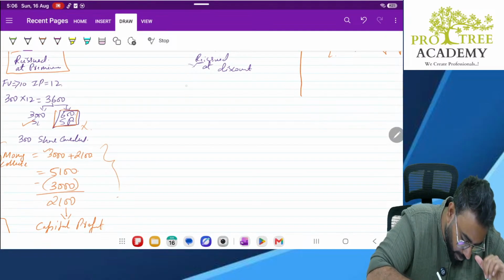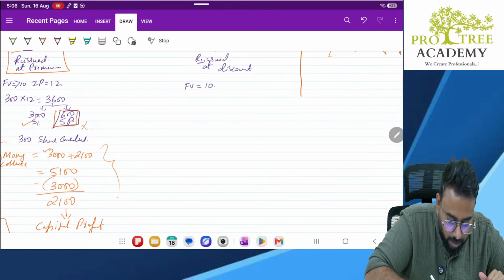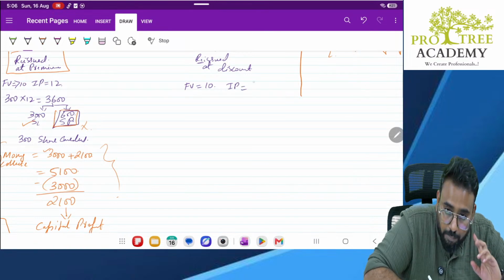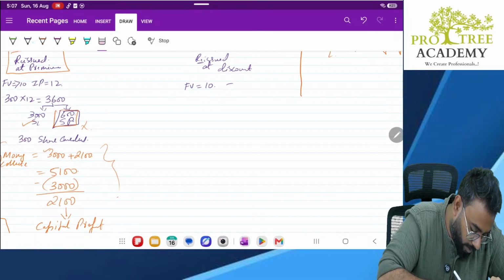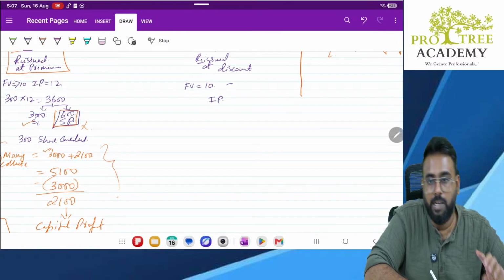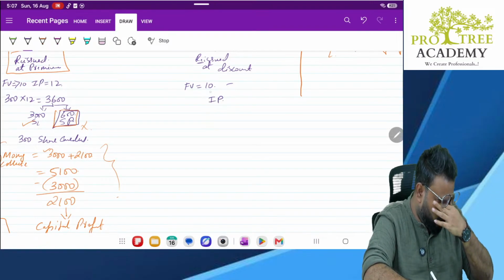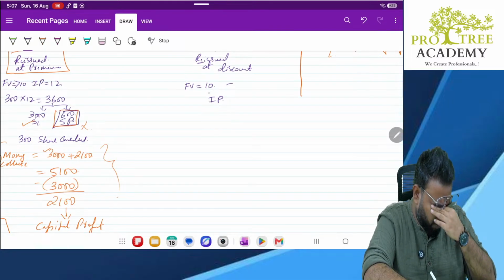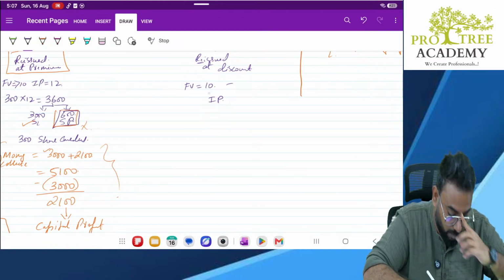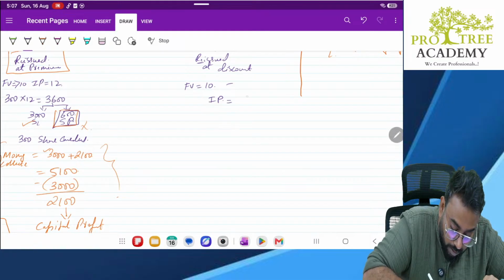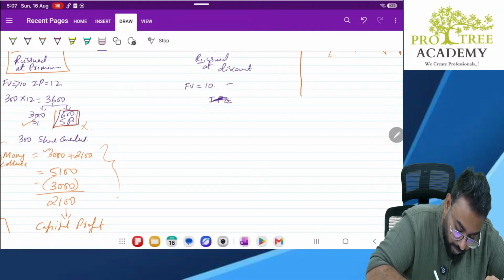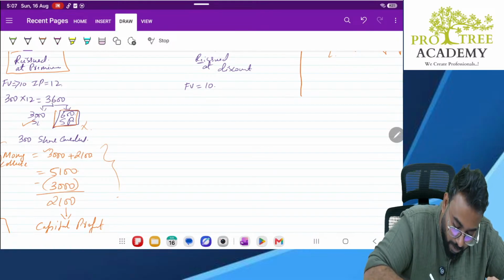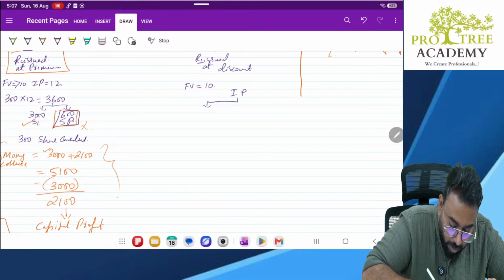Here, what is happening is face value of the shares is 10, but I am issuing it at three scenarios. Let's take three scenarios here. First scenario, I am issuing it at 9 rupees.